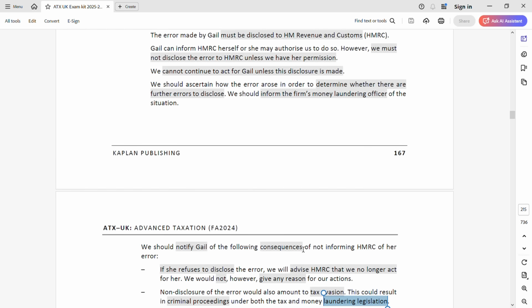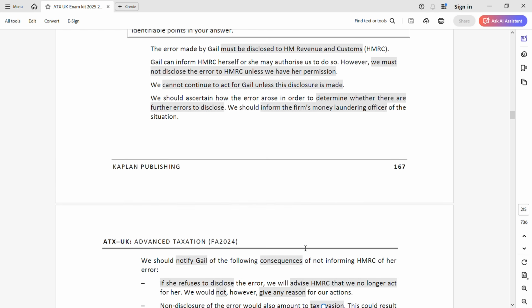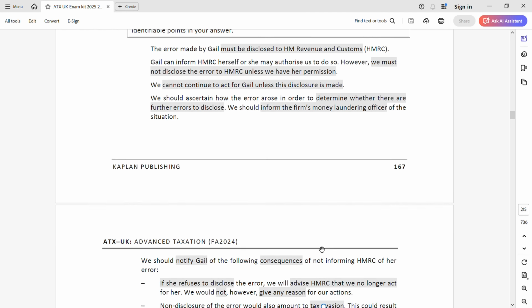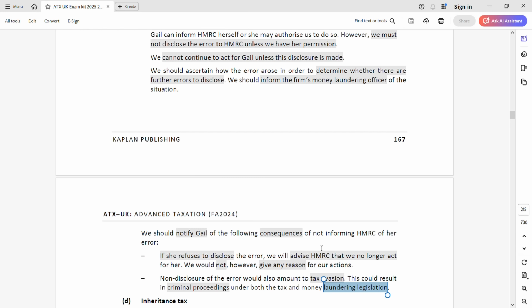So this is the way you come to the solution for ethical questions. Always follow the pattern of ethical questions. Make sure that you do other ethical questions as well. So you will see always this pattern. They always come at the end to money laundering, tax evasion, always the last point in your ethical answer.